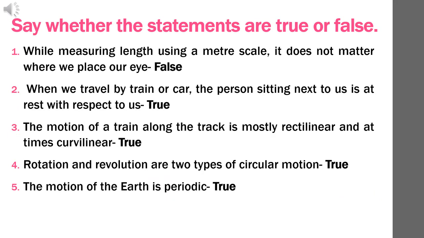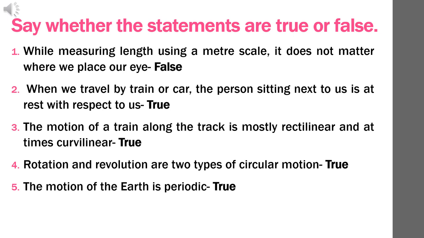Say whether the statements are true or false. Question number 1. While measuring length using a meter scale, it does not matter where we place our eye. Answer: false. While taking a measurement using a meter scale, our eye should be kept vertically above the point where the measurement has to be taken. Question number 2. When we travel by train or car, the person sitting next to us is at rest with respect to us. Answer: true.